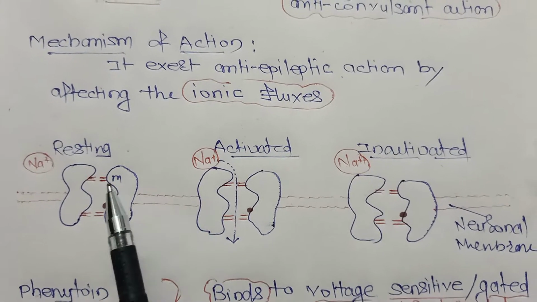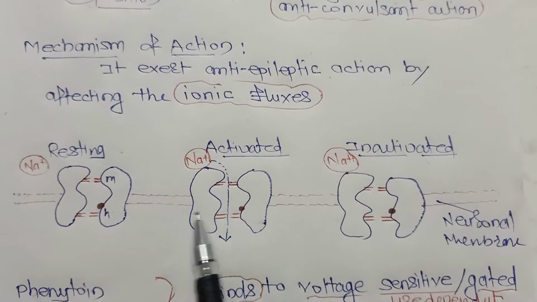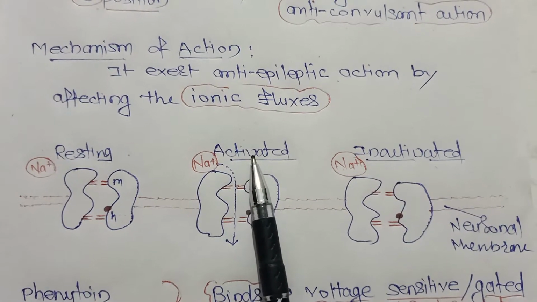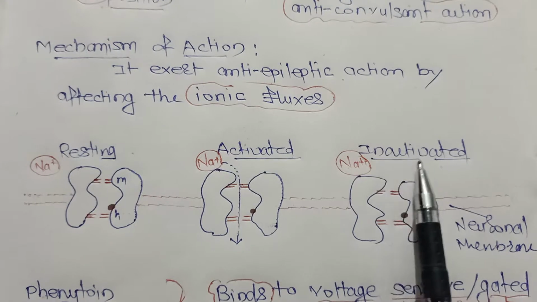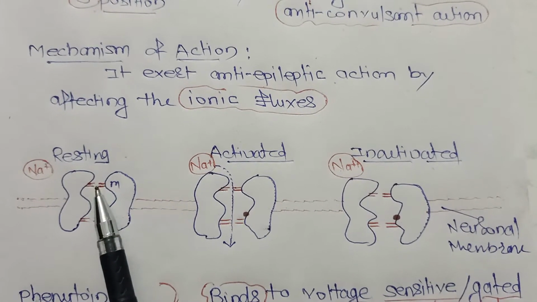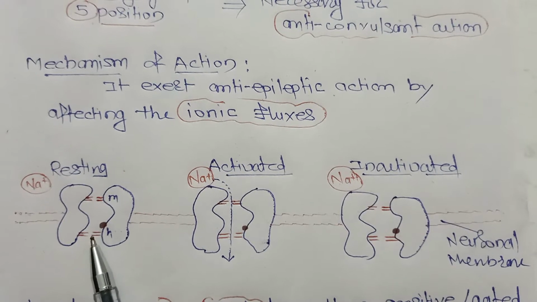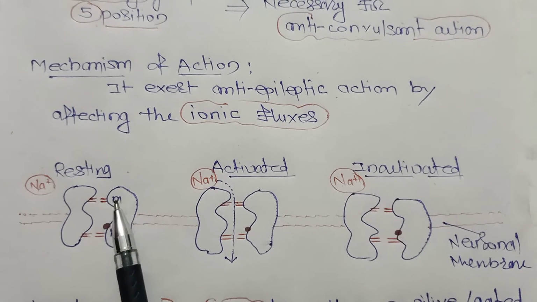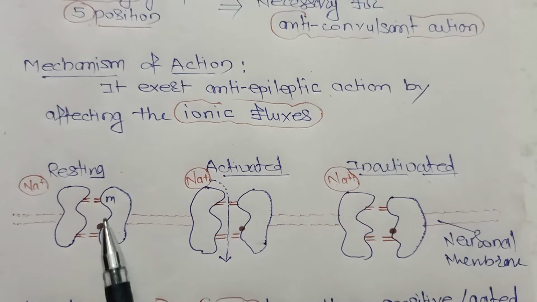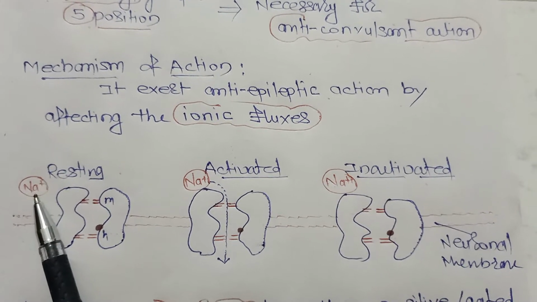So here you can see the resting phase of the sodium channel, the activated phase, and the inactivated phase. This is the activation gate, also called the M gate, and this is the inactivation gate, also called the H gate. This is the sodium ion.